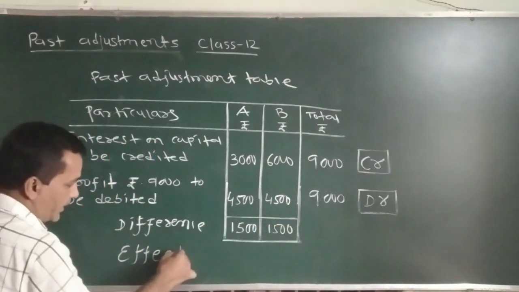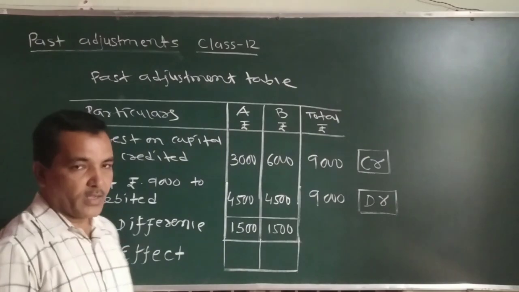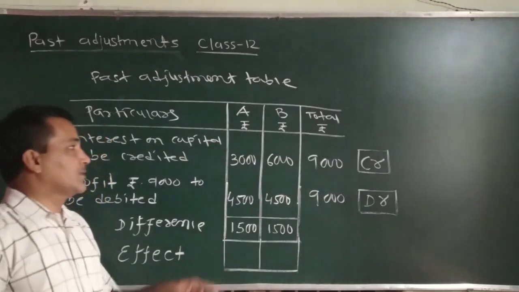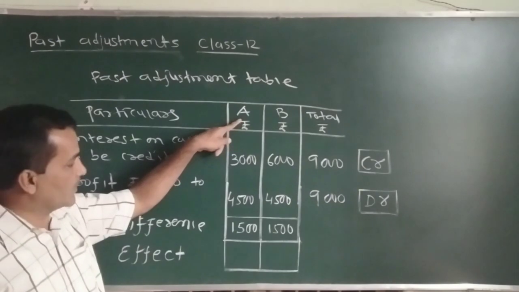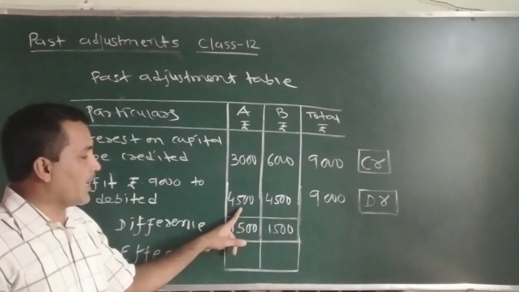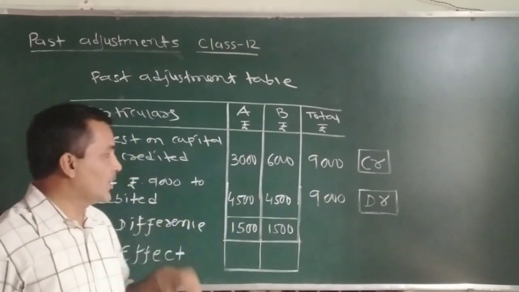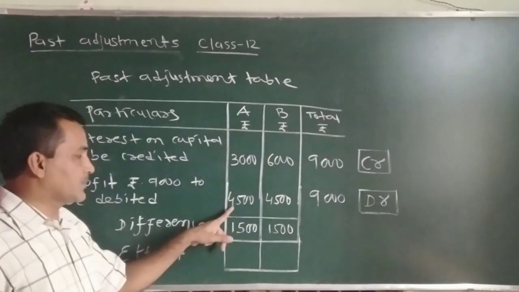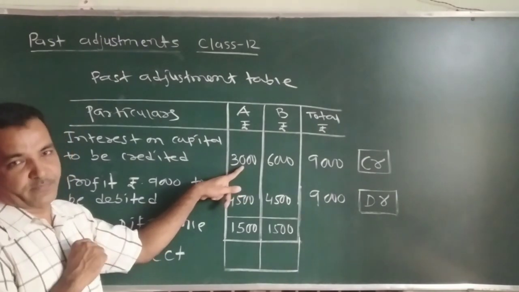Now what would be the effect in capital account? So this is a very interesting point. How to give debit effect or credit effect? So see, Mr. A, 3,000 should be credited as an interest on capital, and 4,500 we have already credited as a share in profit that we have debited. So difference is coming 1,500. So we can say 4,500 is already credited and this is the actual credit to be given.